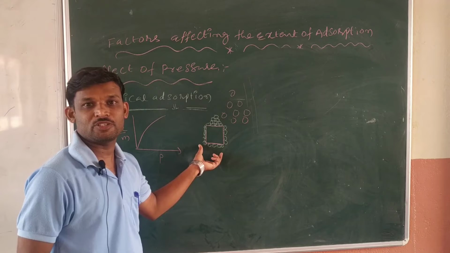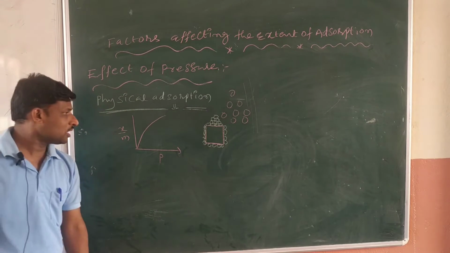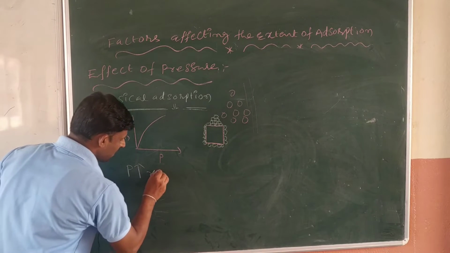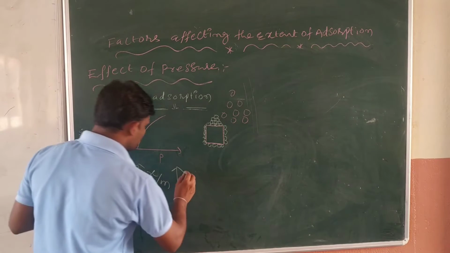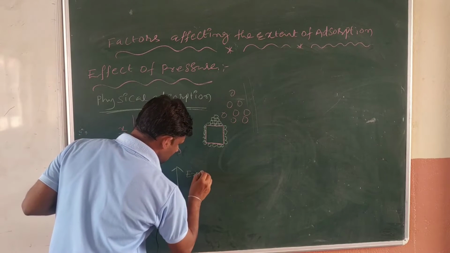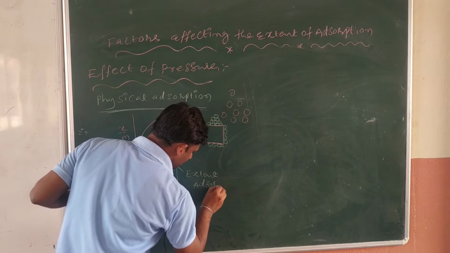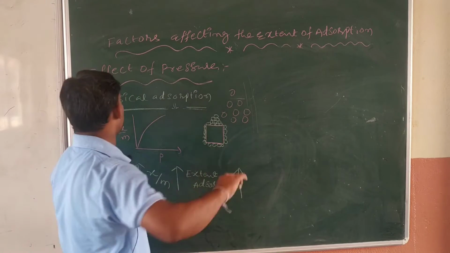That's why, when the pressure is increased, the x by m value increases, which means the extent of adsorption increases.